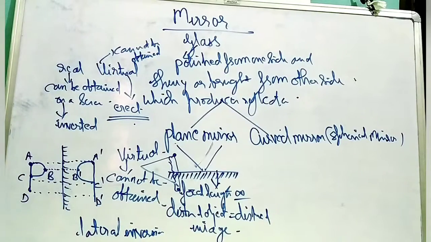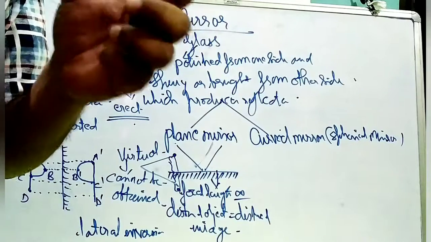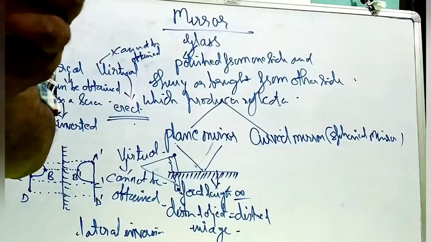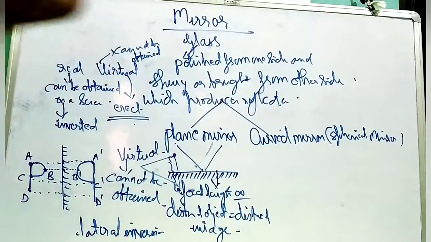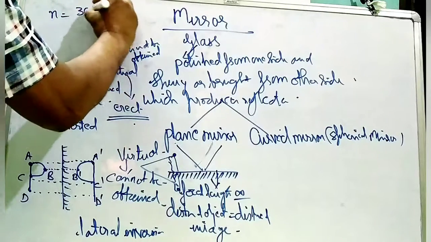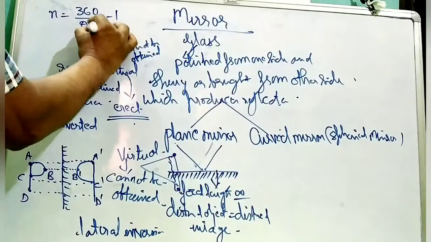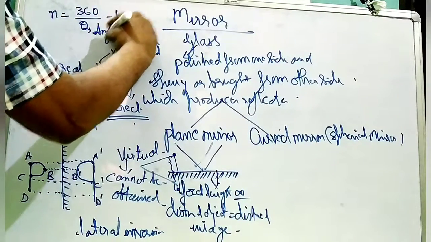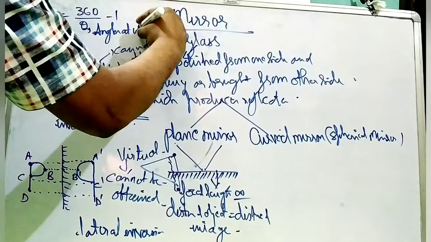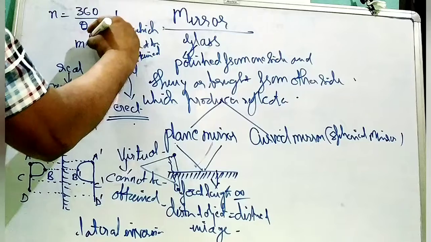Then there are several combinations of these mirrors. If you take more than one mirror, how many images can be formed? For that the formula is n equals 360 upon theta minus 1, where theta denotes the angle at which the mirrors are kept.